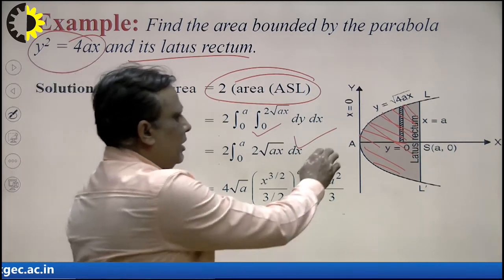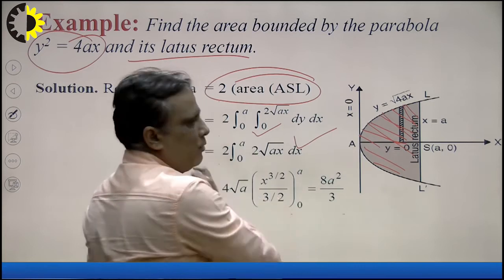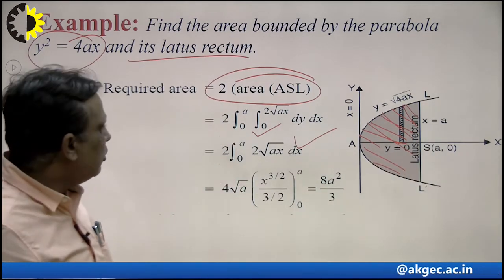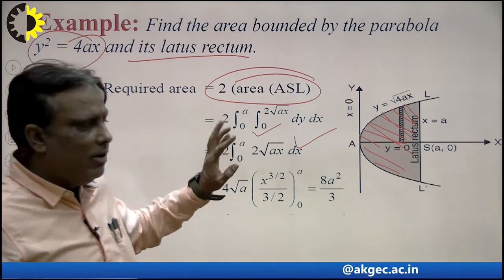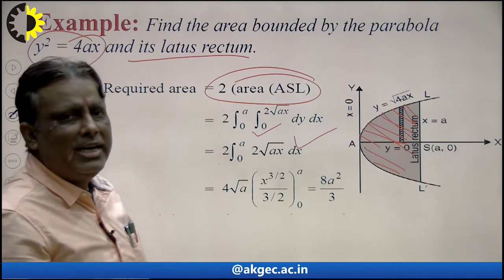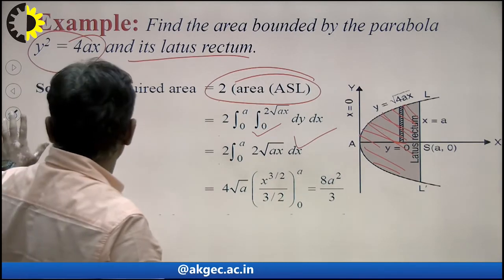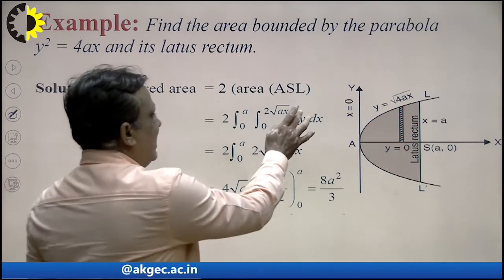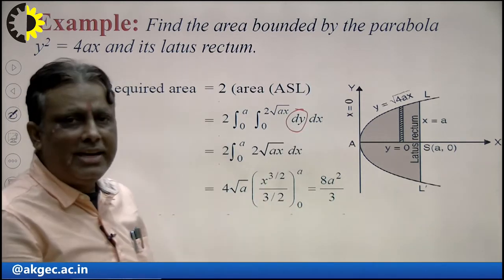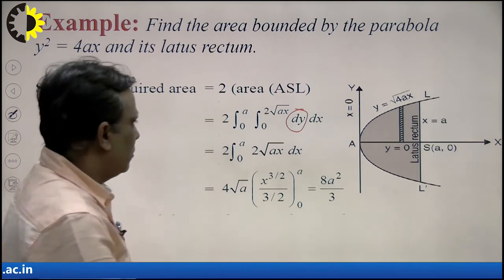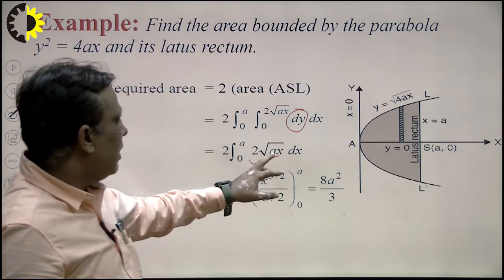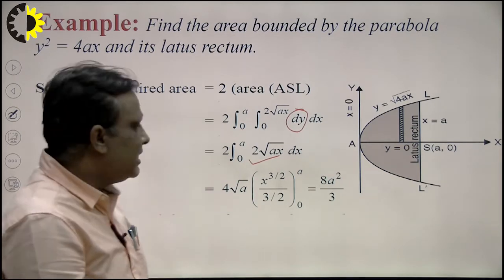And what will be the limit of x here? The lower limit is 0 and the upper limit is a, so we can say that the limit of x will be 0 to a, and we take it twice, because the upper and lower parts are both the same, so we multiply by 2 here. Now first of all we integrate with respect to y here. So what will be the integration of dy? The integration of dy will be y, and upper limit minus lower limit, so 2 under root ax I write here, right? 2 is outside, 2 into 2 is 4. Now under root a is also outside. Now there is under root x.